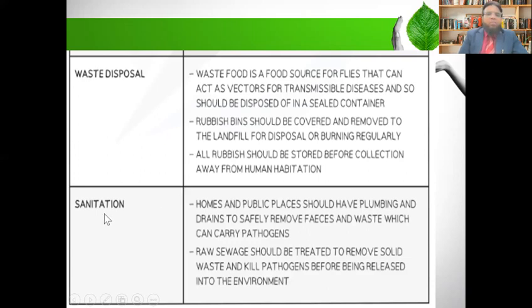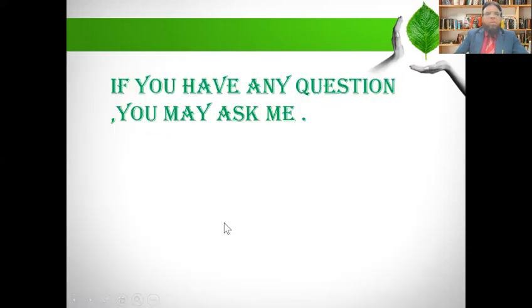Now, sanitation. Homes and public places should have plumbing and drains to safely remove feces and waste which can carry pathogens. Sanitary waste has some germs, so it also has to be disposed of as soon as possible.